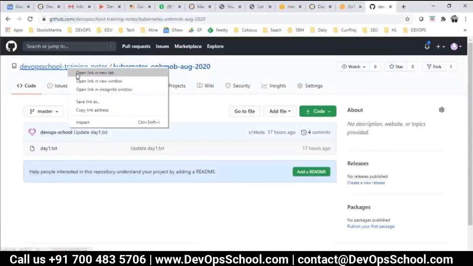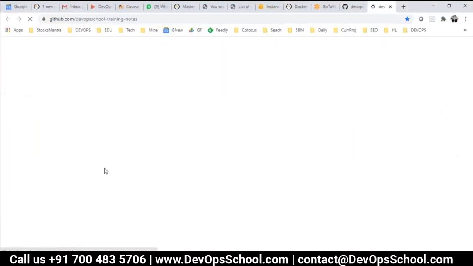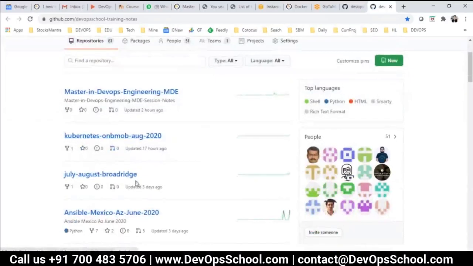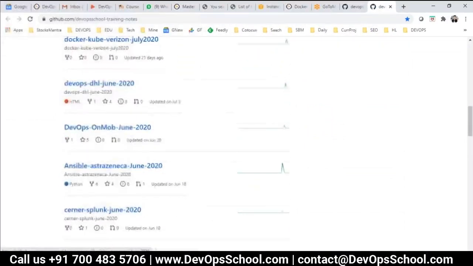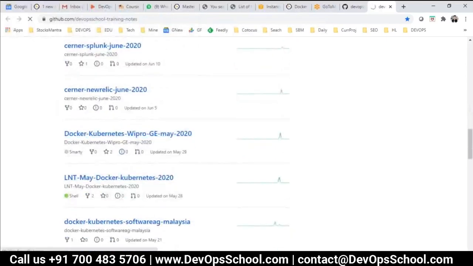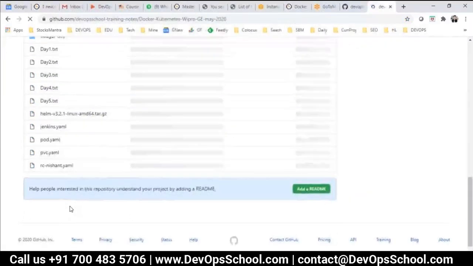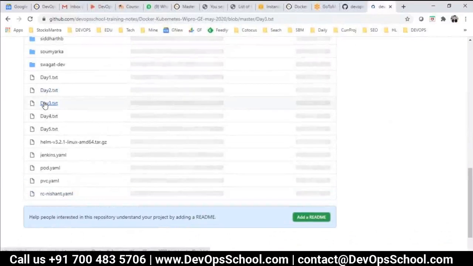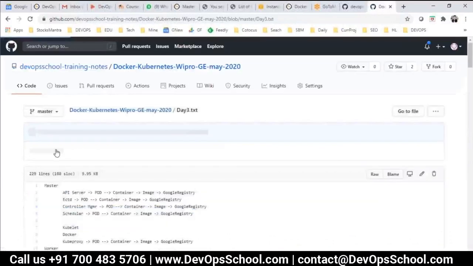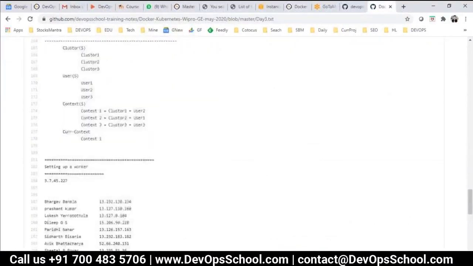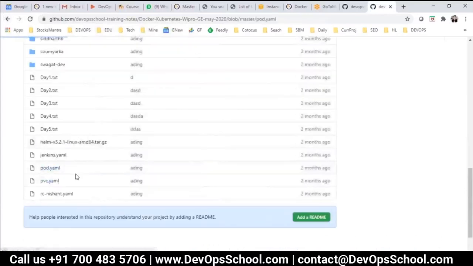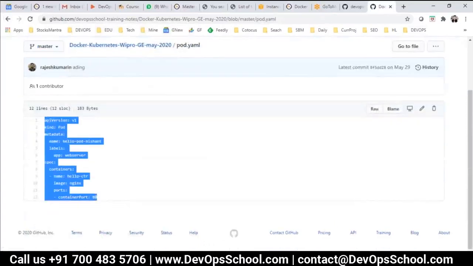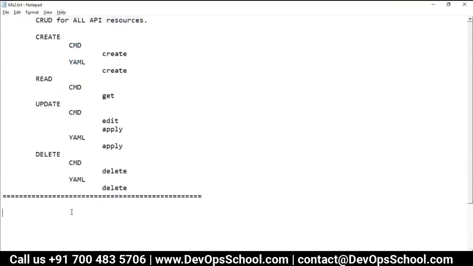Now I'm going to copy it from the previous notes and I'll just paste it. Look at this, I'm just copying from the notes also.